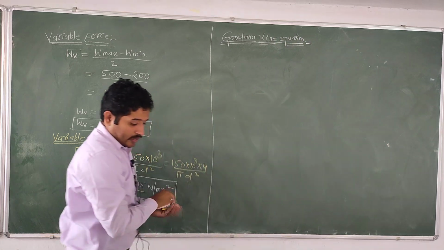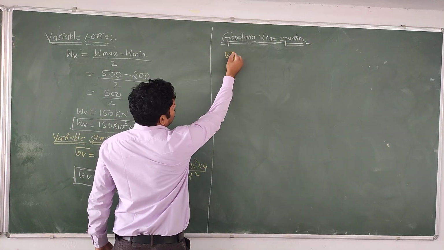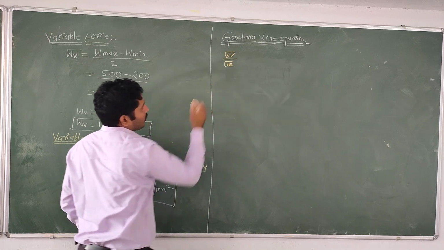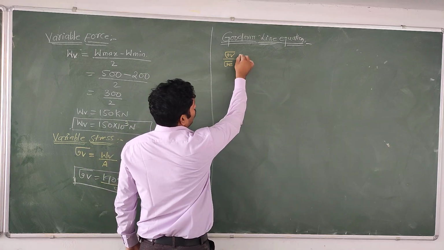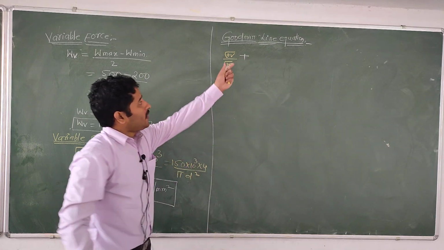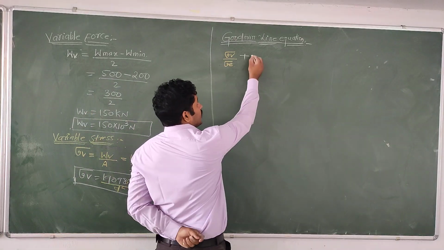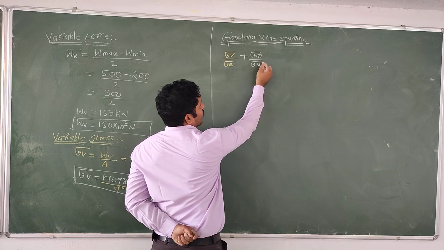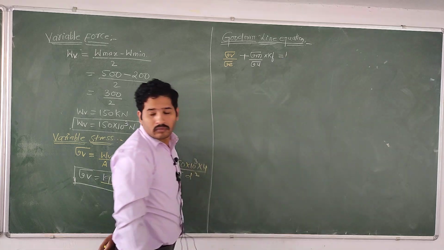Okay, then the formula you need to remember here: sigma V by sigma E plus sigma M, mean stress, by sigma U, into Kf, equal to 1.